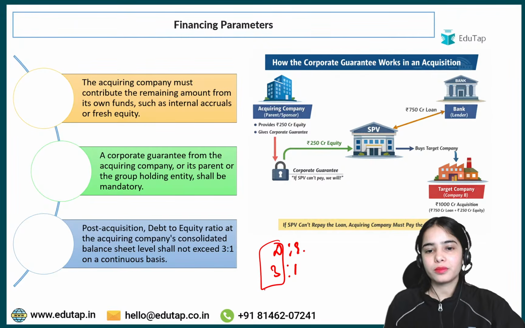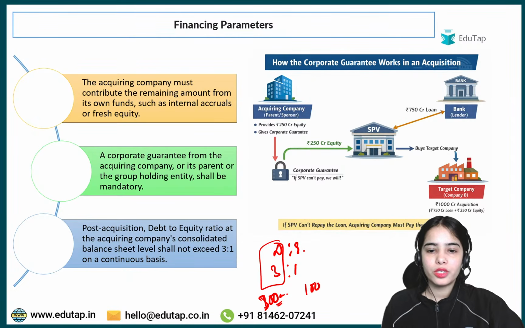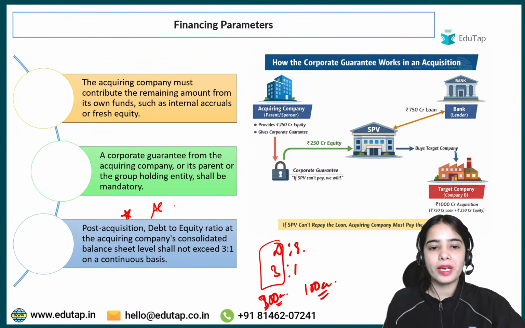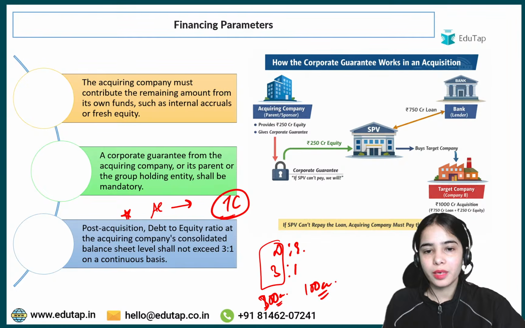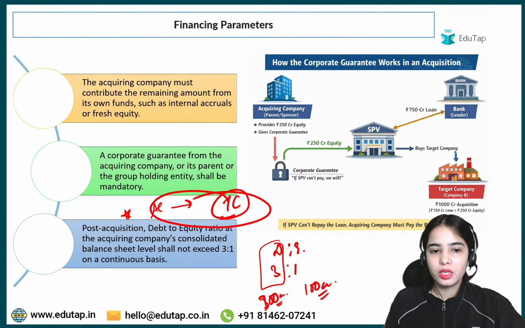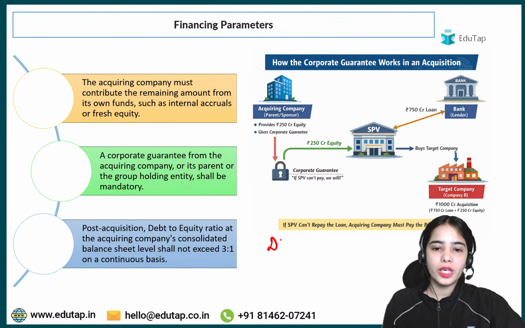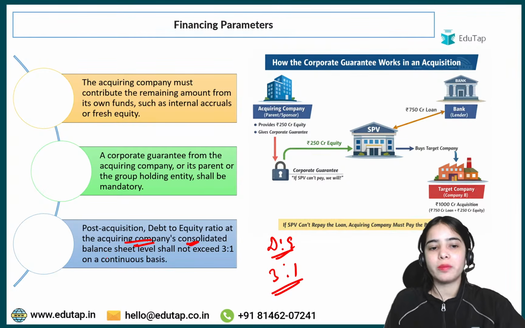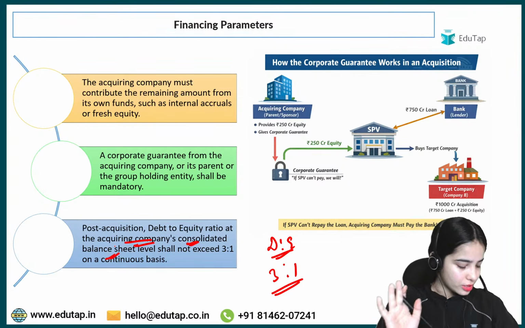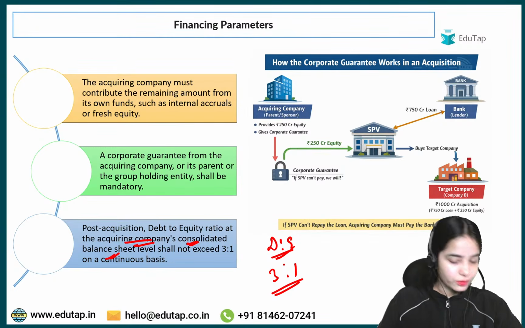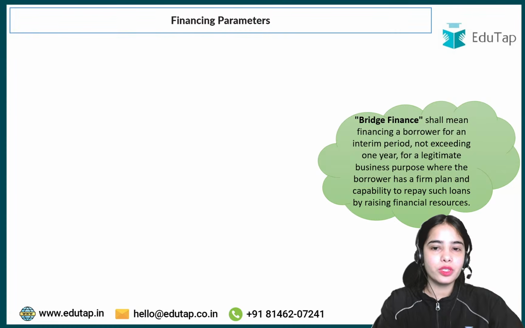So if the debt is 300 crores, the equity value should be 100 crores. Okay, so that is the idea, that after the acquiring company has acquired a major chunk of the target company, in the consolidated balance sheet the debt to equity ratio should not exceed 3:1 on a continuous basis. So the debt to equity ratio should not exceed 3:1 of the acquiring company's consolidated balance sheet after doing the acquisition. I hope this is clear. I hope this is very much clear. Any confusion?